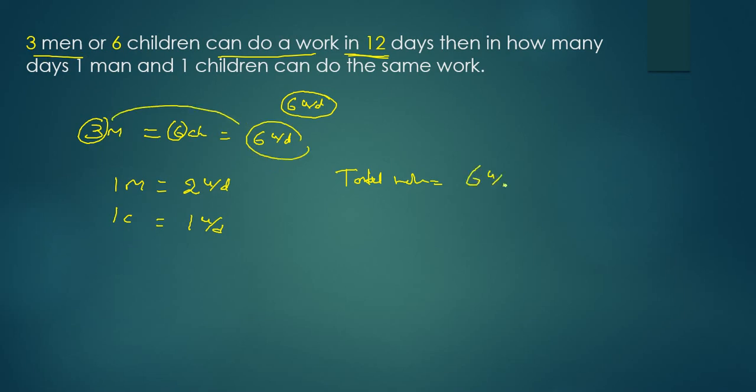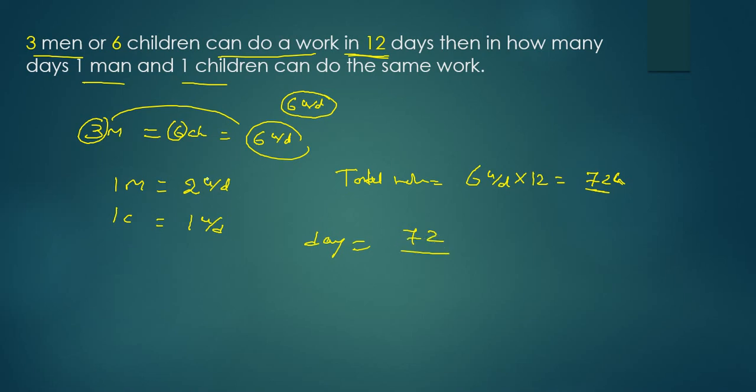How many days do they require to complete the work? 12 days. It means total work is 72 units. What is the question asking? 1 man and 1 child can do the same work in how many days? So the total number of days required is equivalent to total work divided by work per day. What is total work? 72 units.